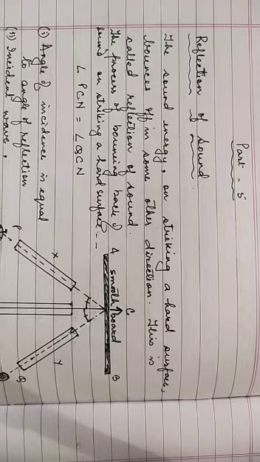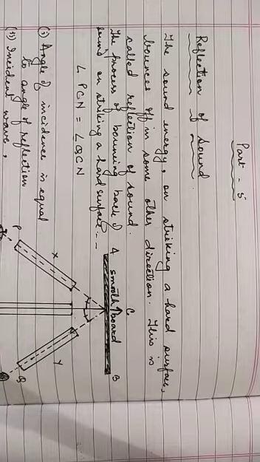Because in the chapter Light, we studied that when light falls on a surface, it bounces back or gets reflected, right? In a similar way, when sound energy strikes a hard surface, it also gets reflected. So this process of bouncing back of sound on striking a hard surface is known as reflection.